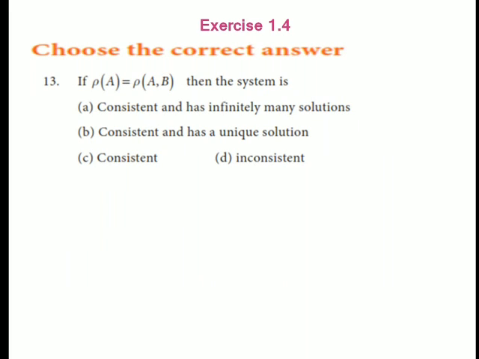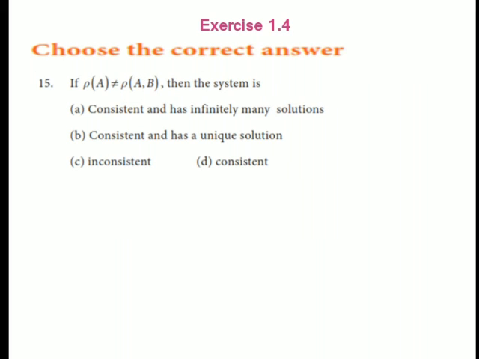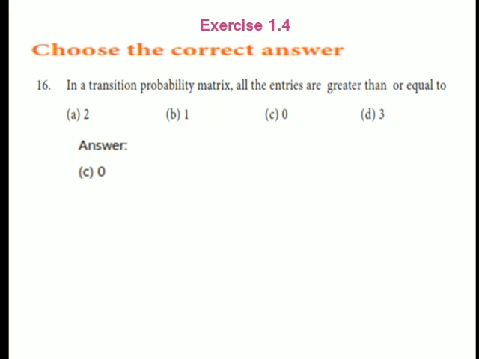13. If the rank of A equals the rank of A comma B, then the system is consistent. If the rank of A and the rank of A comma B equal the number of unknowns, then the system is consistent and has a unique solution. If the rank of A is not equal to the rank of A comma B, then the system is inconsistent. In the transition probability matrix, all the entries are greater than or equal to 0.